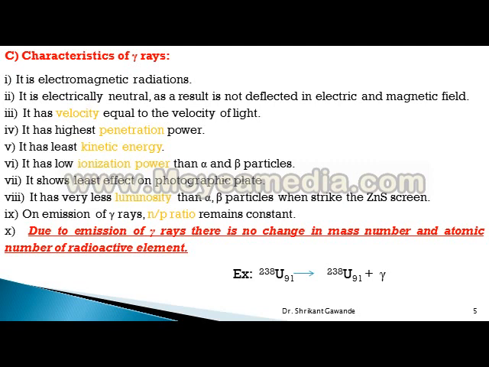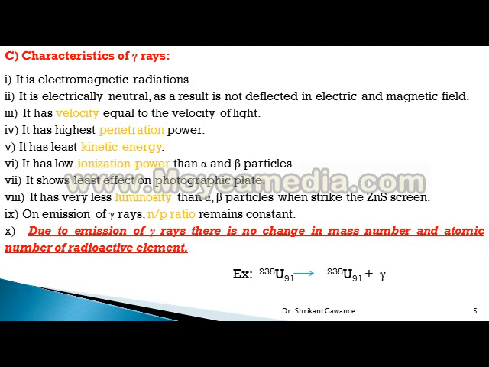It has velocity equal to the velocity of light. It has the highest penetration power, but the least kinetic energy and lower ionization power than alpha and beta particles.